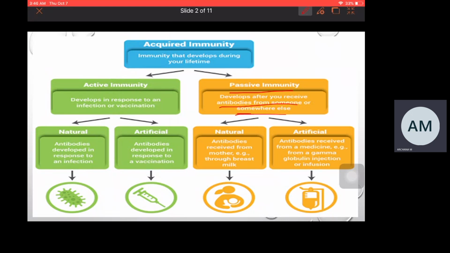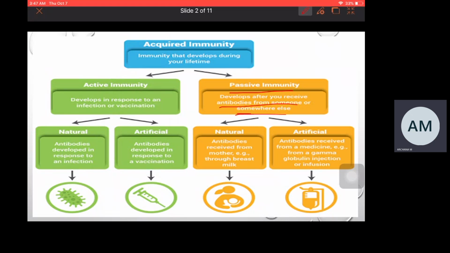Or when a person receives antibodies through medicine from an immunized donor to a non-immunized person, the transfer of antibodies from an immunized donor to a non-immunized person, that kind of immunity also comes under passive immunity.